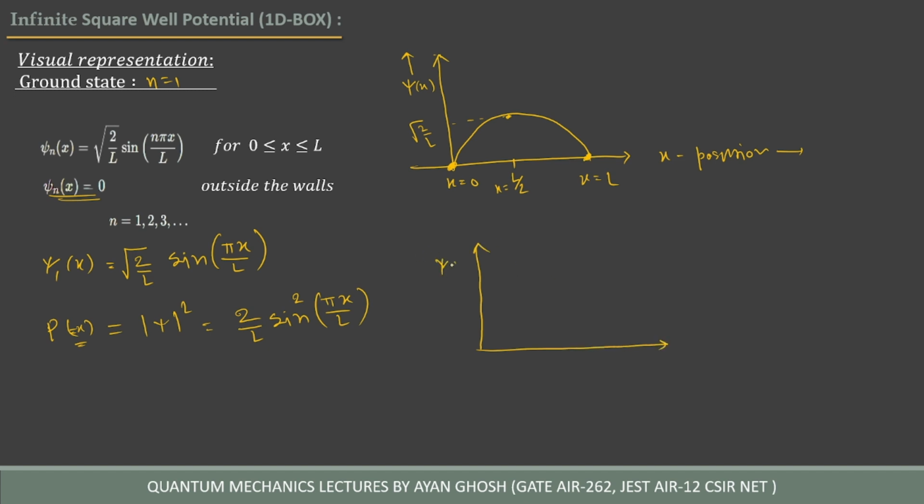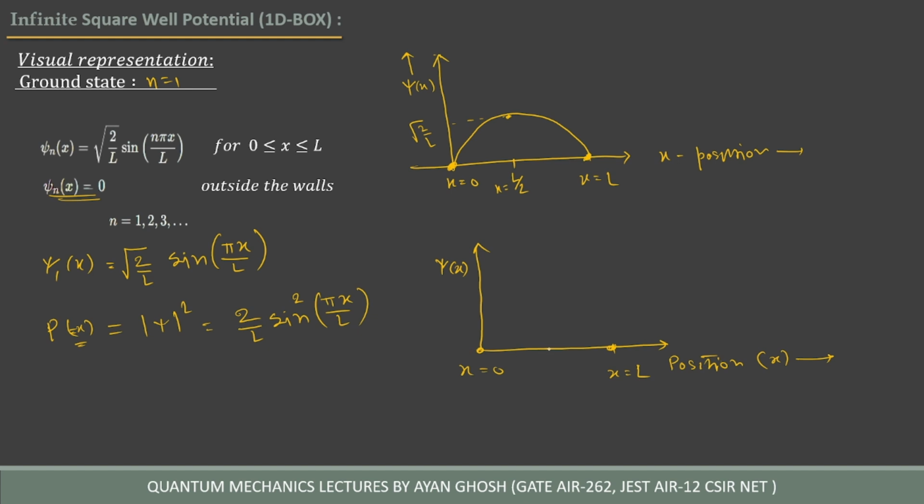This is the wave function psi of x, and this is the position of particle x. This is x equal to 0, and let's suppose this is x equal to L. If we put x equal to 0, the probability is 0. At x equal to L, the probability is also 0. In both cases, the probability is 0.